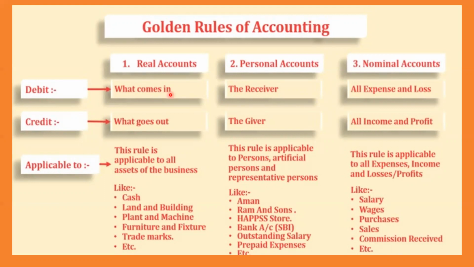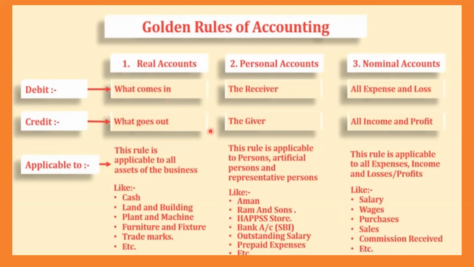We have a business. We are going to sell the scooters. Today I sold 2 scooters and I got 2 lakh rupees, 1 lakh rupee per bike. Okay. So I got 2 lakh rupees. That means what comes in, we need to add it in the account.